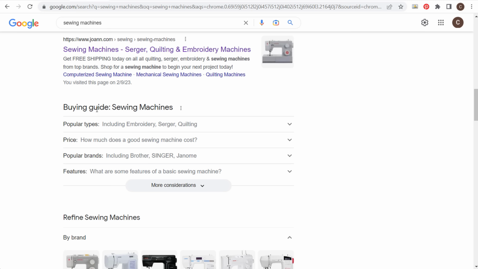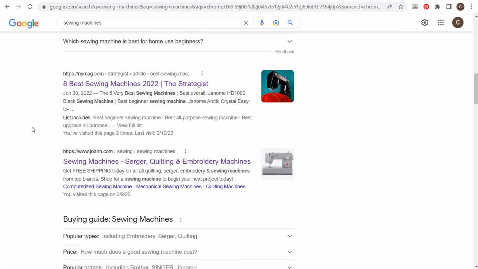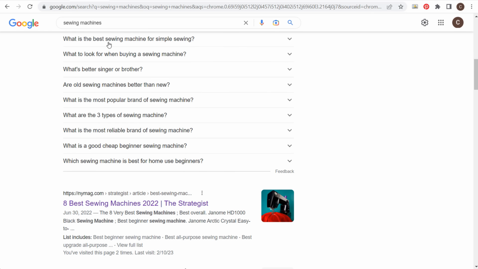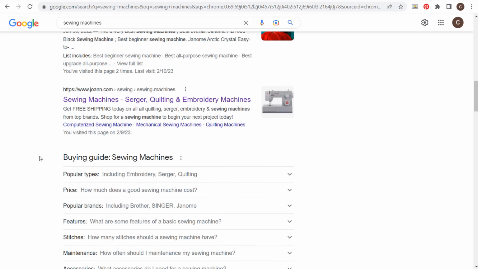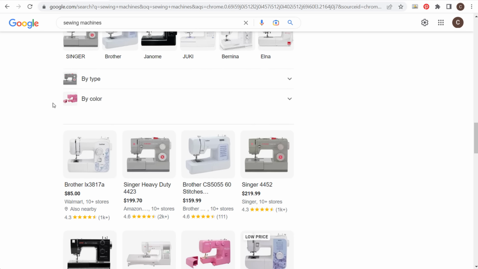If you look here for buying guide, you can see exactly the considerations people are making when they're searching for sewing machines. So these should all be different categories in an article that you're creating. All these questions should be different questions that you're answering in the articles you're creating. But if we keep coming down, you can see looking at different brand sewing machines.